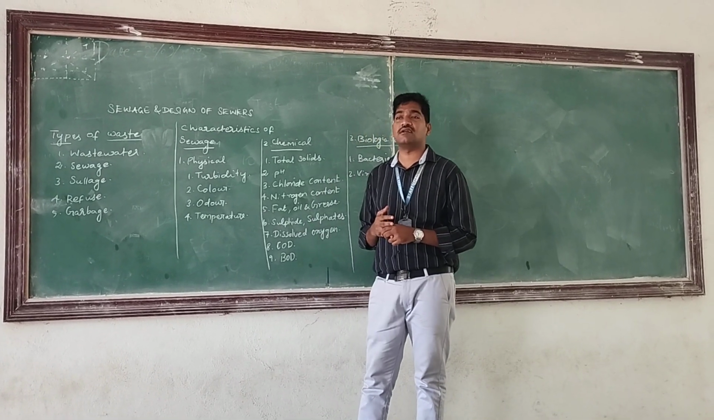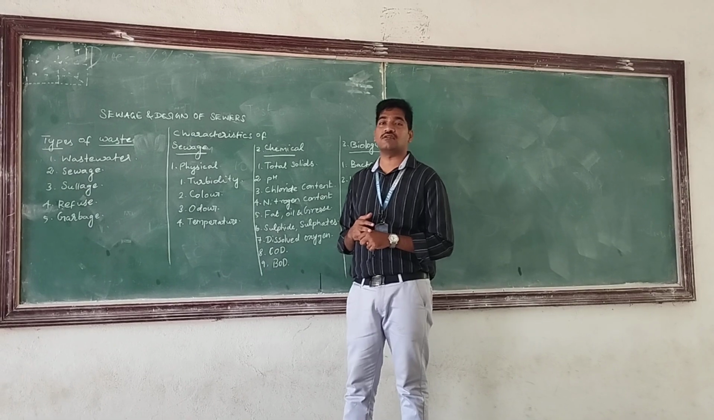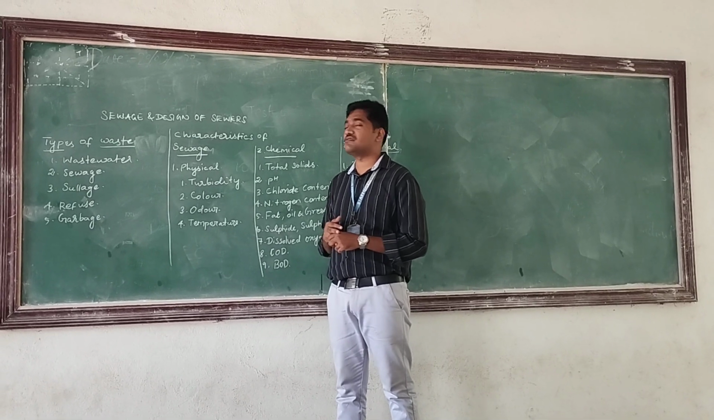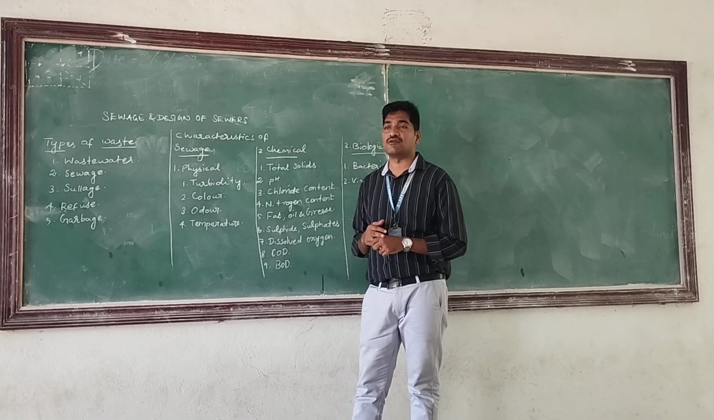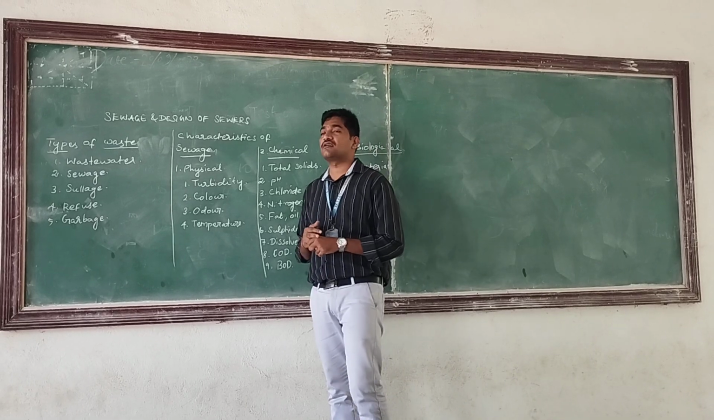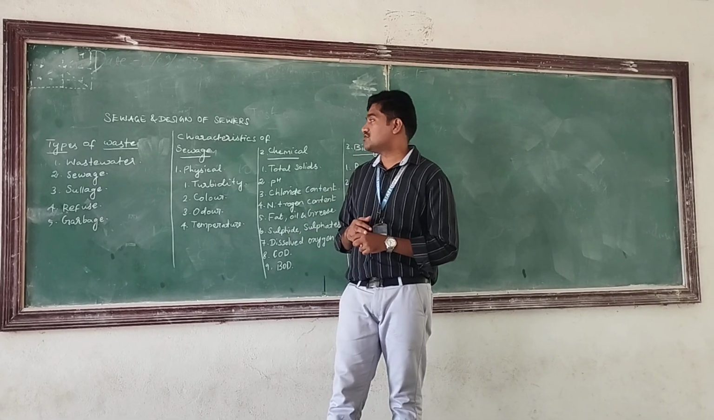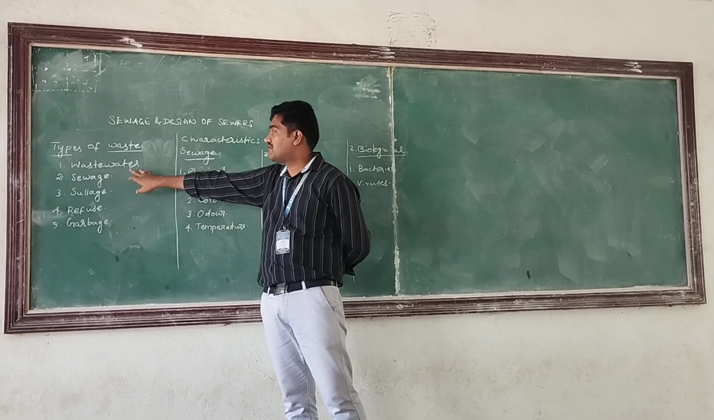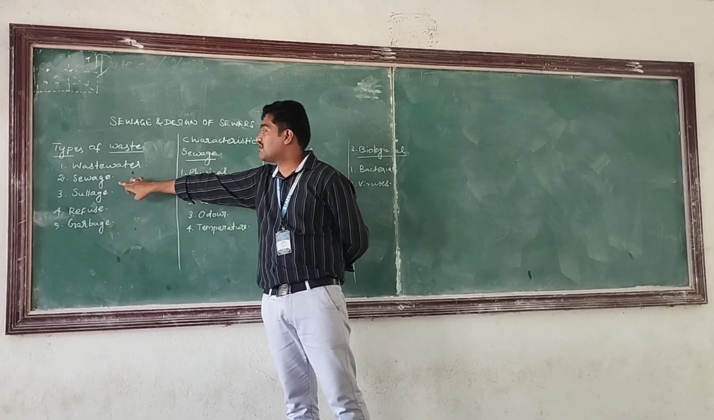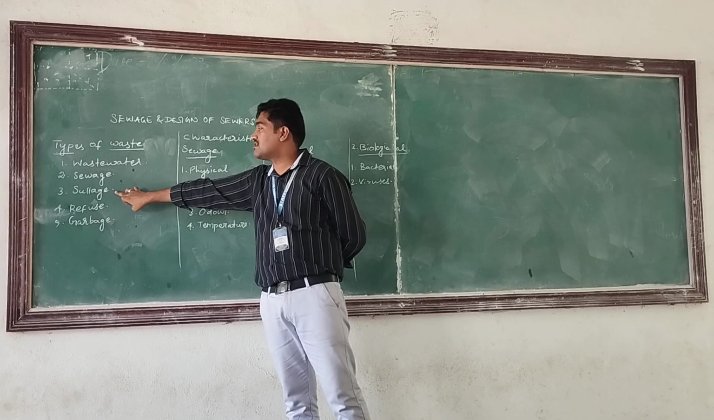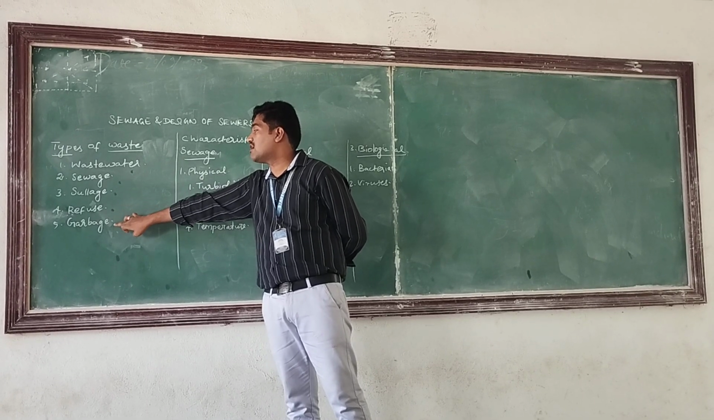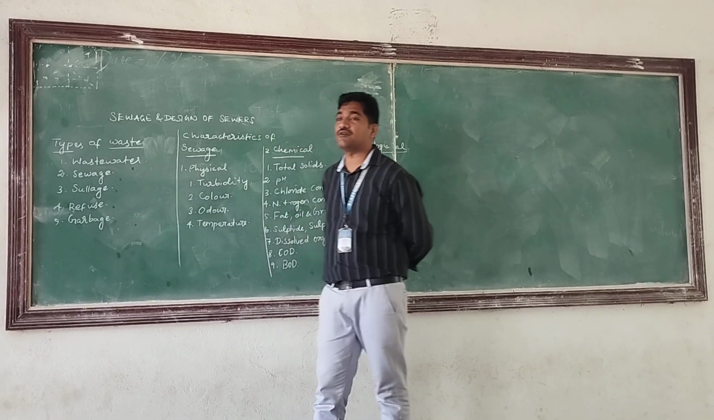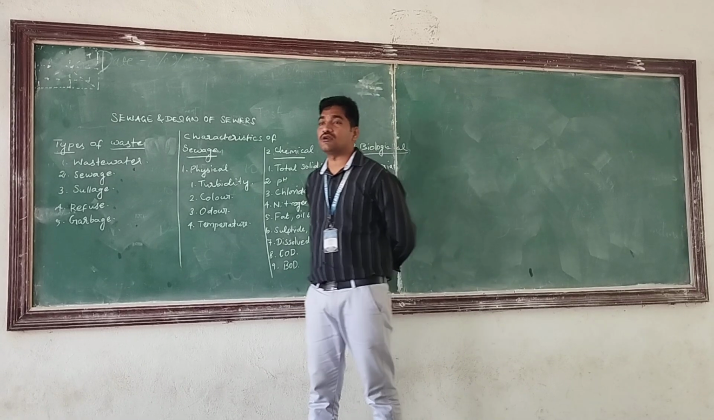Types of waste and characteristics of waste in the first unit, that is sewage and design of sewers. Okay. So first, types of waste. Generally the waste is mainly classified into 5 types. First one wastewater, second one sewage, third one sewage, fourth one refuse, and fifth one garbage. Okay. So first one wastewater.